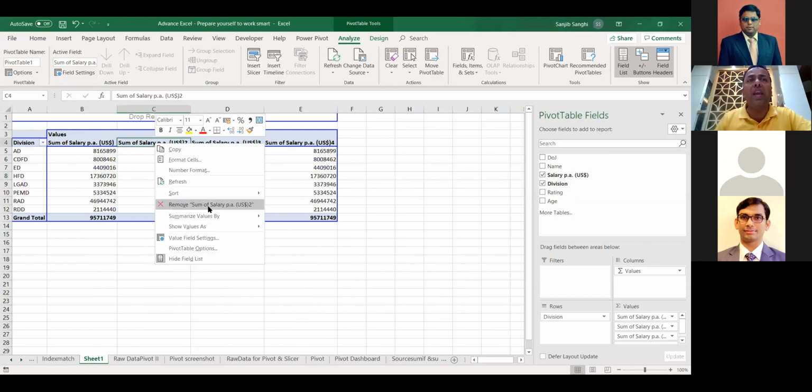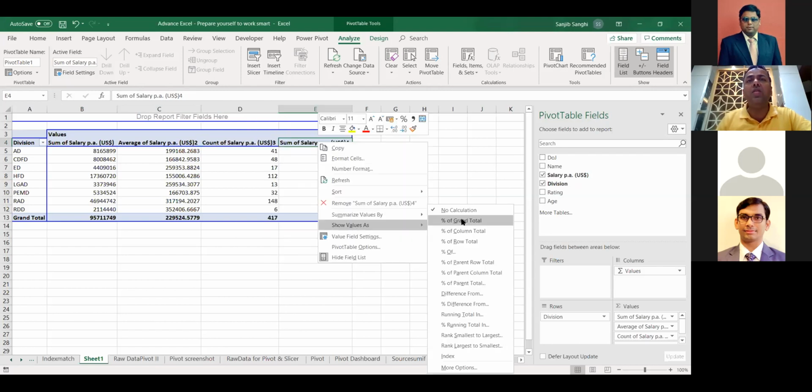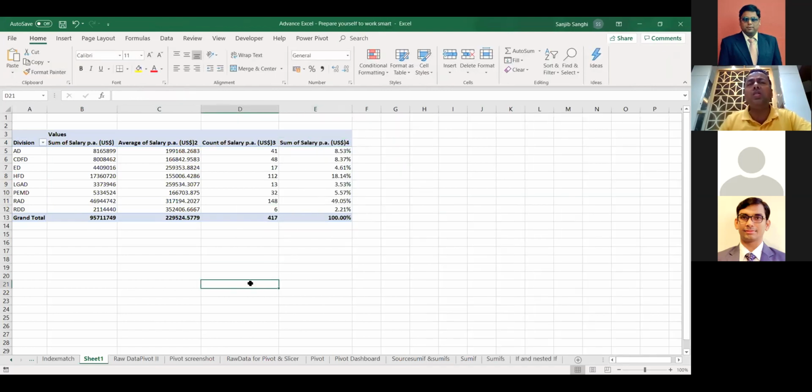I can always go back and change this to average. I can go back and change this to count. I can go back and change this to percentage of grand total. Now look at this report. In just 3 to 4 seconds, I get a report which might take me hours to build. And the data can be 1,000 rows or a million rows. It will pull and create a report.